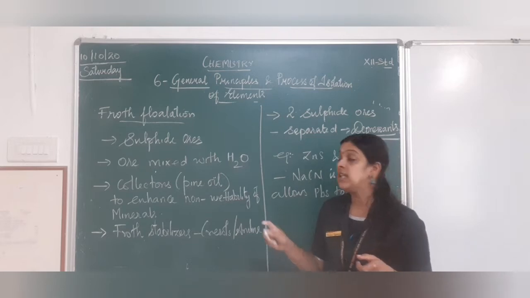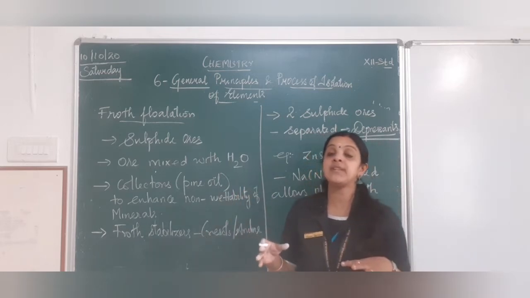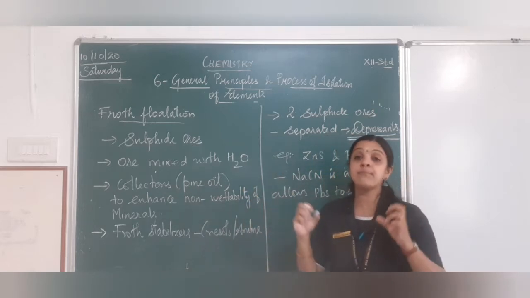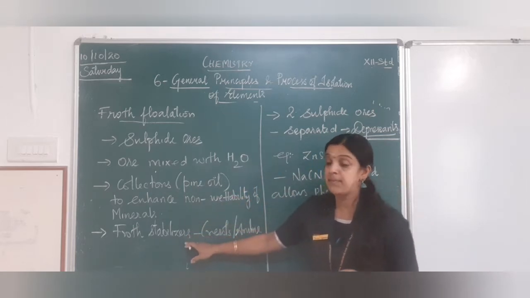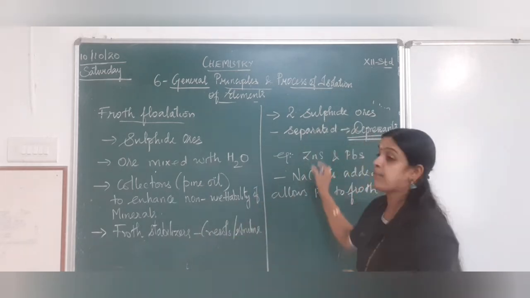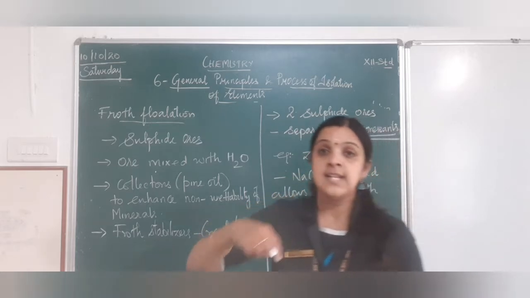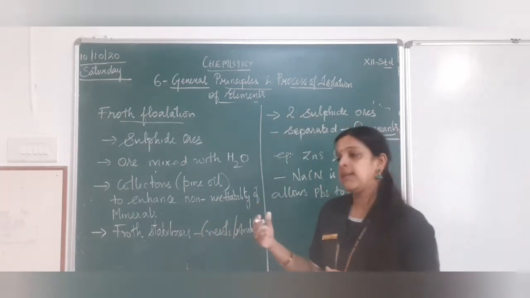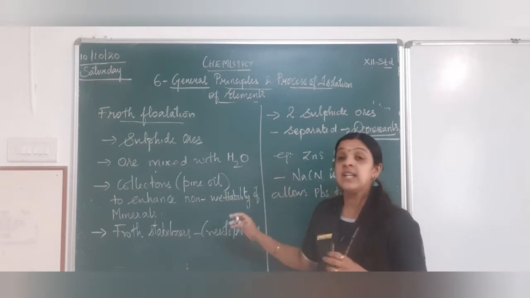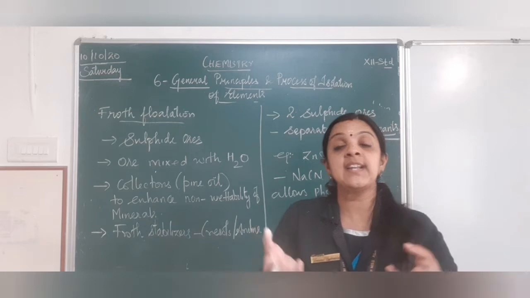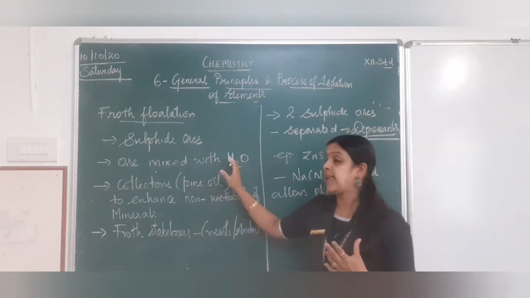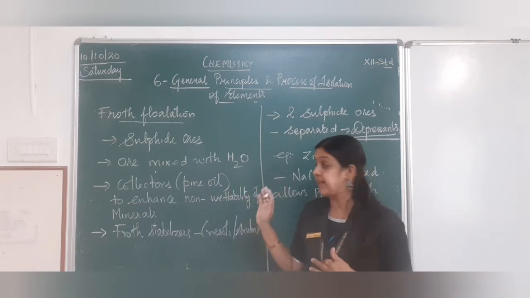You understand, children? So what do you do? You mix the ore with water, you add collectors. So collectors will collect all the impurities. You add froth stabilizers like cresols and aniline, because there will be a rotating paddle there, which will be rotated. So that will create the foam. Once the froth is created, the collectors will collect the impurities, it comes out, and then the gangue will be removed separately.